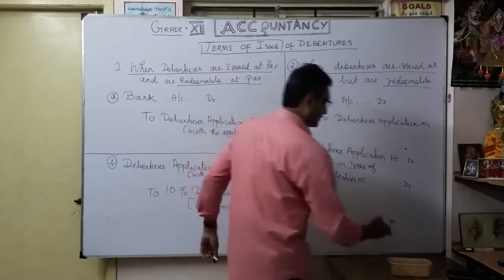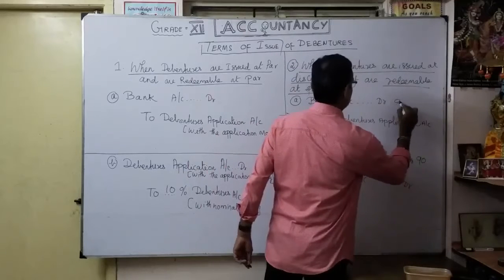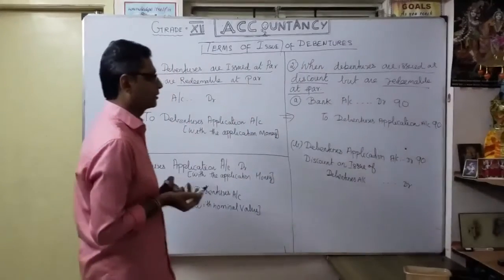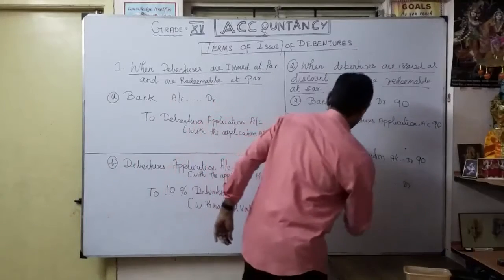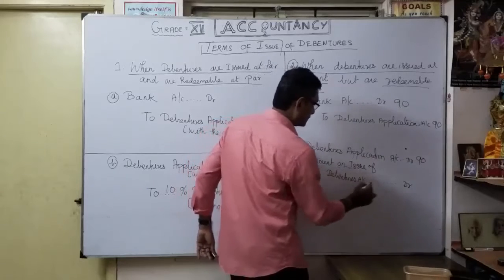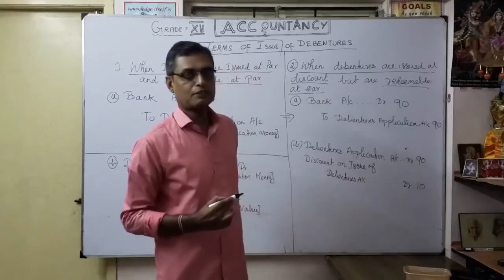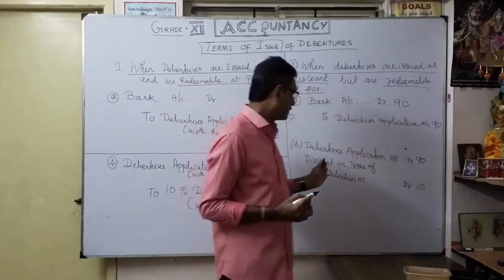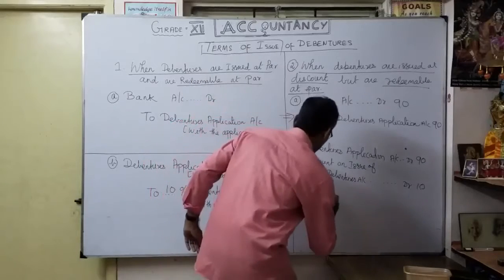Okay, so let's say for example, 90 rupees is what you received here. Here also 90 rupees. Here also 90 rupees. For example, I am showing the example for one debenture. Actually, what you want to show is the nominal face value. So here, debentures application account debtor 90 rupees. Discount on issue of debentures account, how much? You are losing 10 rupees. The nominal face value is 100 rupees, but we are issuing at a discount for 90 rupees. So that is what we are going to show: discount on issue of debentures, 10 rupees.